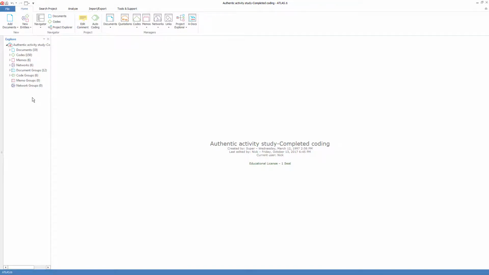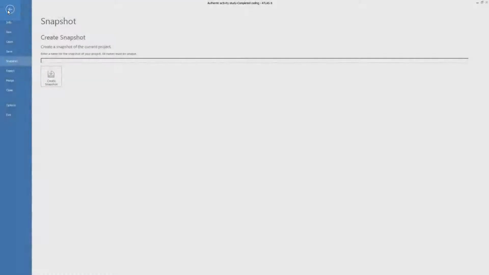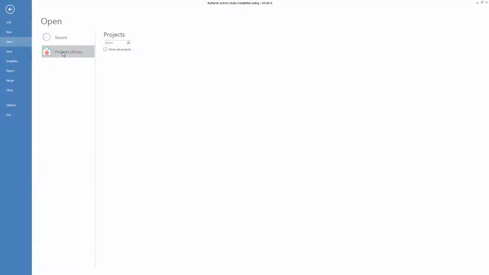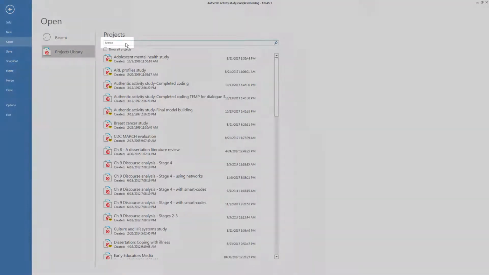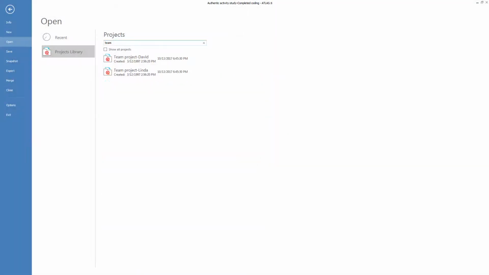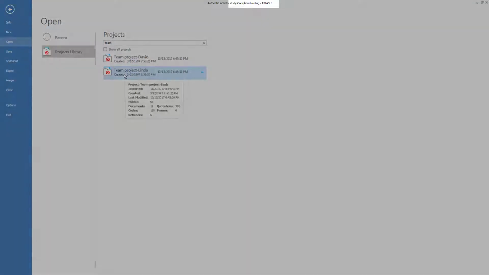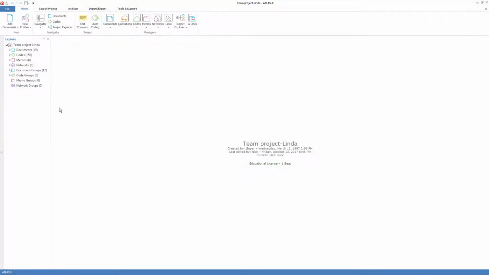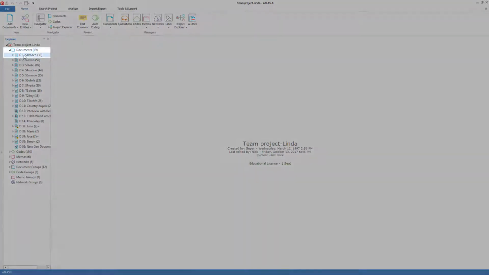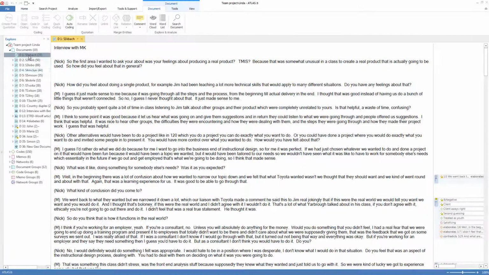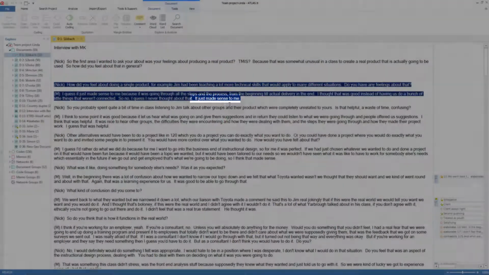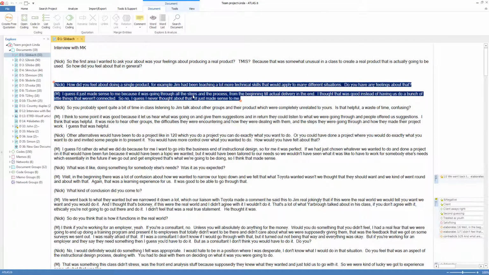I'll imagine I am Linda now. I will open Linda's copy of the project. I'll look at all the projects in the library. I will type in team to go straight there, and there it is. I'll open Linda's copy, and I will start work. Maybe I'm going to open the first document, and perhaps I'm going to read this. It just made sense to me, and I'm going to now code that.